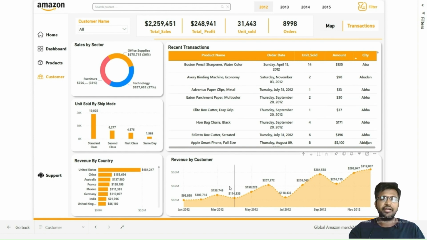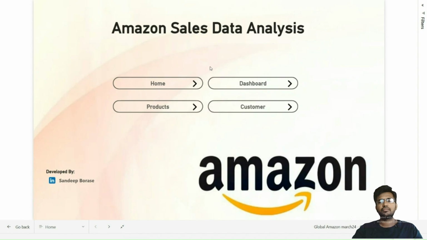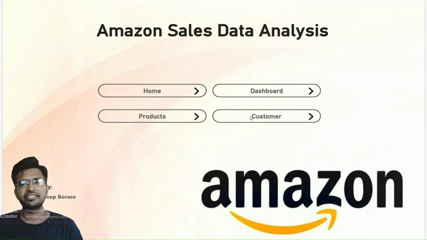This report page effectively combines multiple data visualizations, KPIs, and interactive features to provide a holistic view of the sales performance. It enables stakeholders to quickly grasp key metrics, identify trends, and make informed decisions based on the data presented. So, this is all about the Power BI report. So, let's talk about the insights of the data.